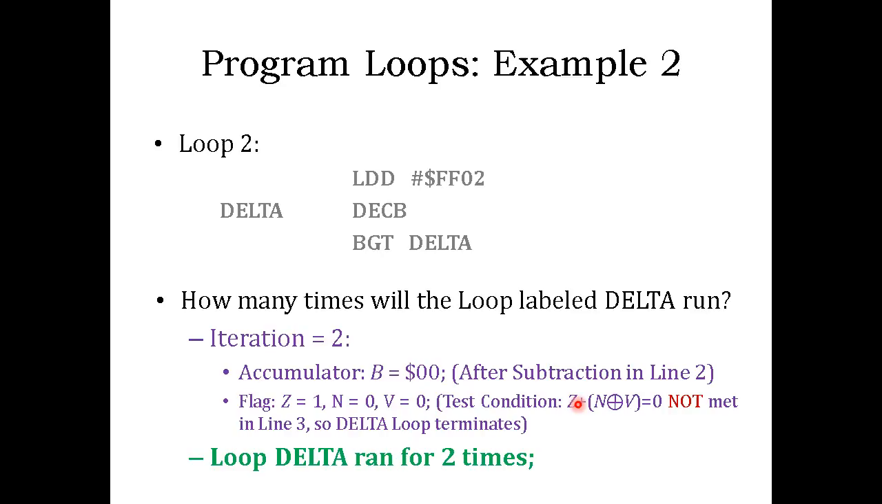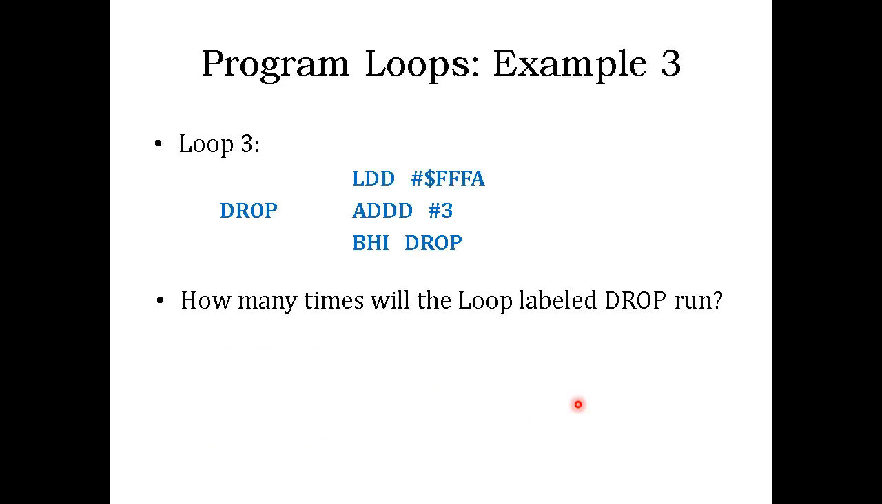All right, so let's try another loop, because we'll try some interesting loops and see whether we can figure out how many times the loop runs. So here the loop is defined by a label, drop. Let's see how many times this loop labeled drop runs. In the first line we are loading FFFA into accumulator D, right? And then every time we are adding 3 in decimal to the content of D, and then there is a branch in the third line, which is BHI. So all you have to do is check how many times the loop runs.